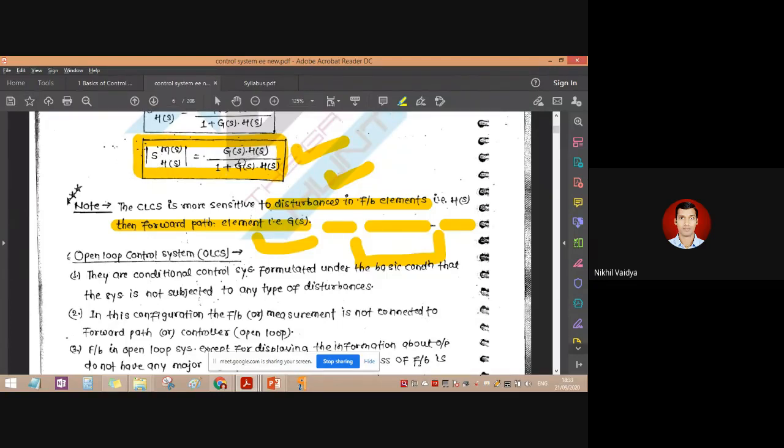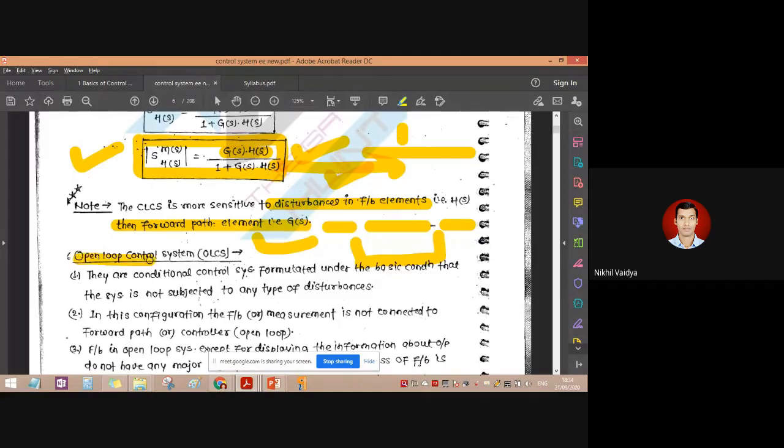Whereas we had seen the sensitivity formula for the forward path, that is 1 upon the same denominator, 1 plus G(s)H(s). So from that we can conclude that the system is more sensitive to disturbances in the feedback element. Why can we say that? Because in the numerator it has the term G(s)H(s). These terms in the numerator will be directly proportional to the disturbance, and this direct proportionality gives us a higher sensitivity value. The higher sensitivity can be captured with the help of this particular formula, which is for the feedback element.